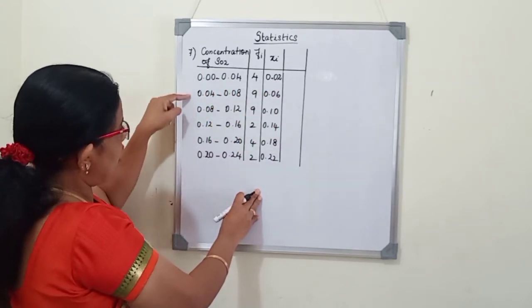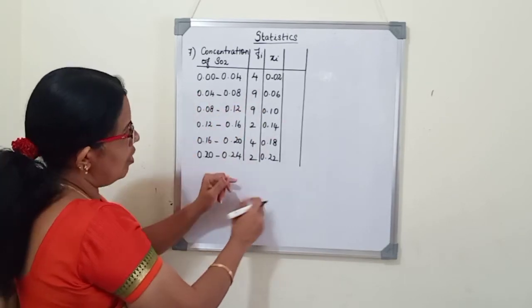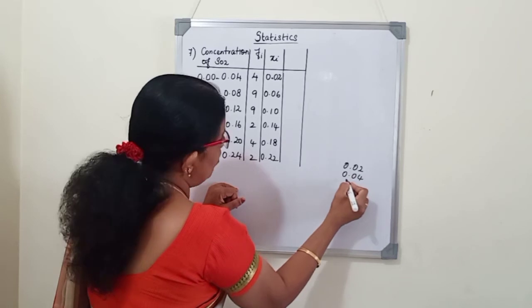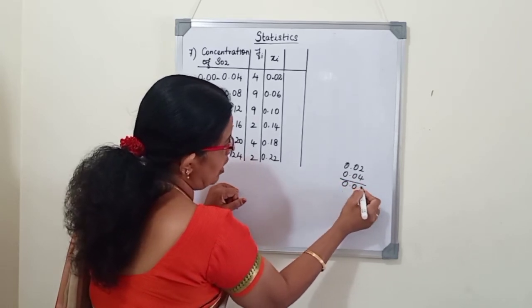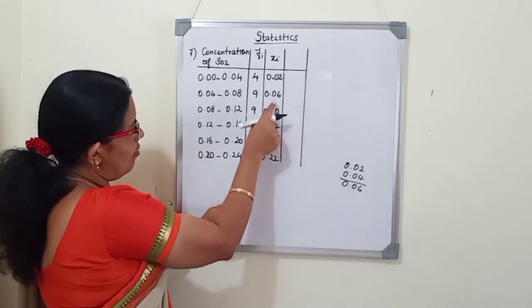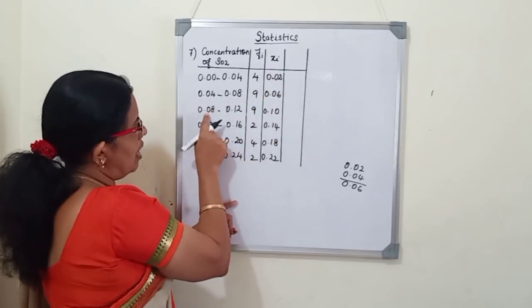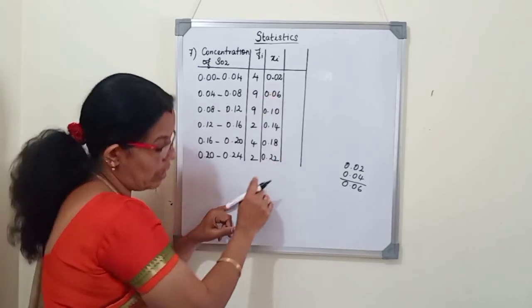The difference, the size of the class interval, is 0.04. When we add 0.02 and 0.04, we get the next one, 0.06. Then 0.10, 0.14, 0.18, and 0.22. Like this, we add the size of the class interval to each class mark, and we get it in this order.